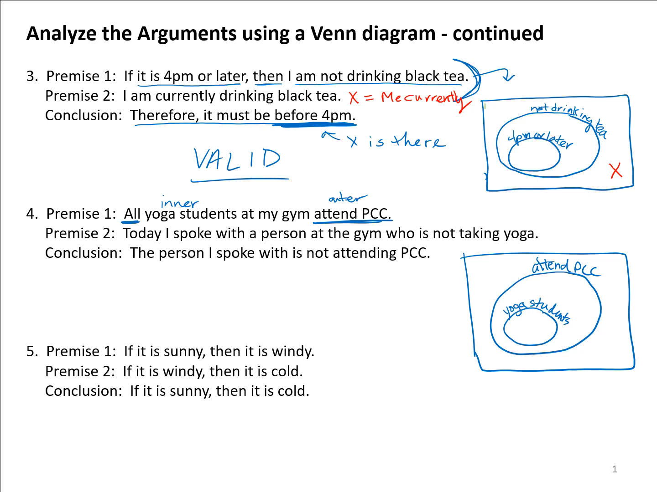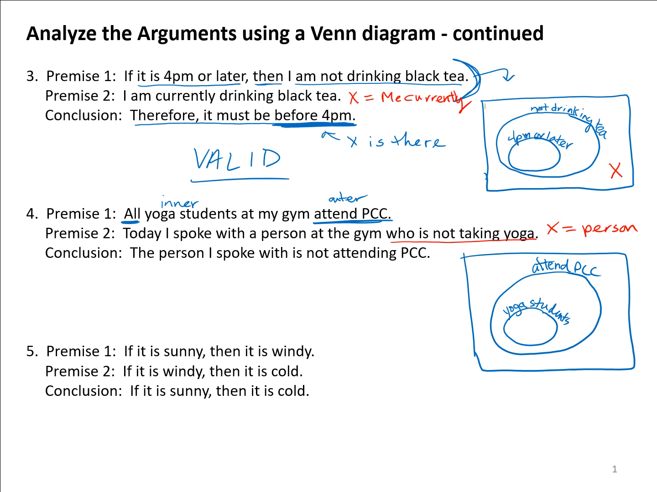Now we can go to the second premise. Today I spoke with a person at the gym who is not taking yoga. So once again, it would be hard to put all of that wording into the diagram, so I'm going to use an X to represent that specific person that I spoke with. So what we want to do is figure out where X would be in this picture. Well, what it says about the person is they're not taking yoga, so they're not a yoga student. So that means they have to be outside of the yoga student circle.